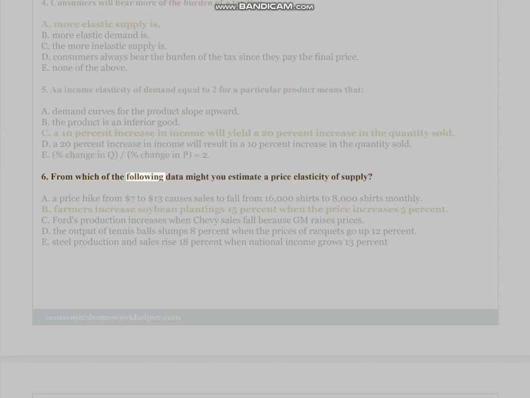6. From which of the following data might you estimate a price elasticity of supply? A. A price hike from $7 to $13 causes sales to fall from 16,000 shirts to 8,000 shirts monthly. B. Farmers increase soybean plantings 15% when the price increases 5%. C. Ford's production increases when Chevy sales fall because GM raises prices. D. The output of tennis balls slumps 8% when the prices of rackets go up 12%. E. Steel production and sales rise 18% when national income grows 13%.